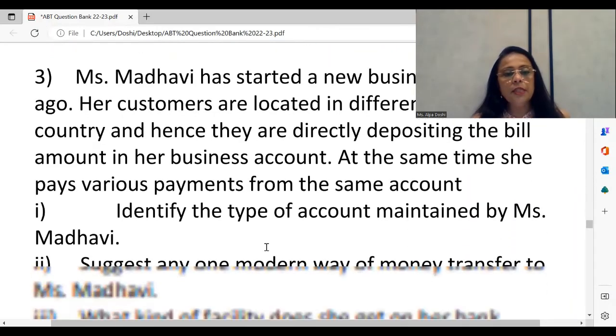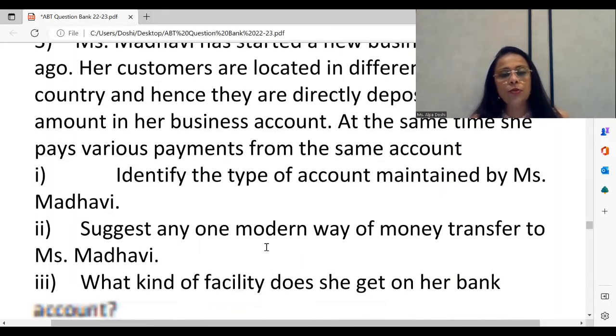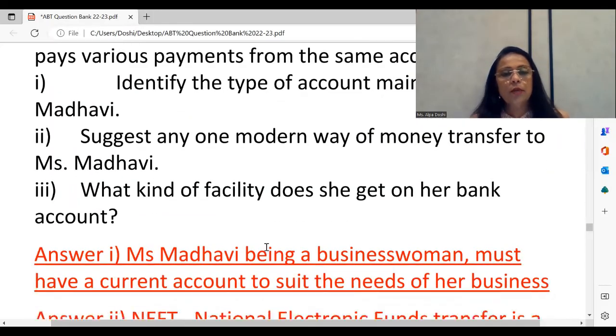So under this, we see first question. Identify the type of bank account maintained by Miss Madhavi. So we do not write only current account. You see how you're going to mention your answer. Miss Madhavi, being a businesswoman, must have a current account to suit the needs of her business, right? So see how you make a simple sentence out of it, and you're picking up words from the passage to complete your sentence.